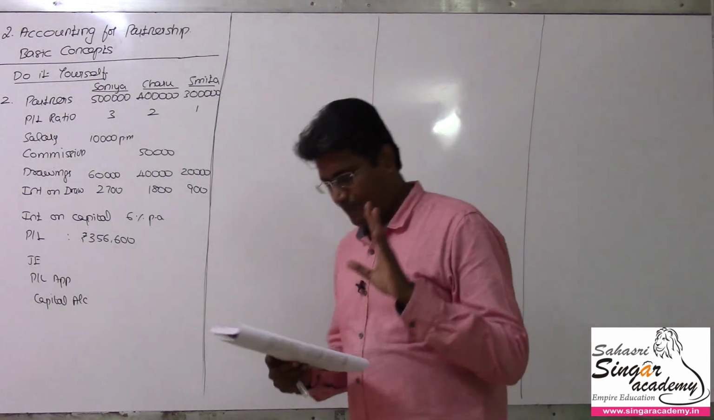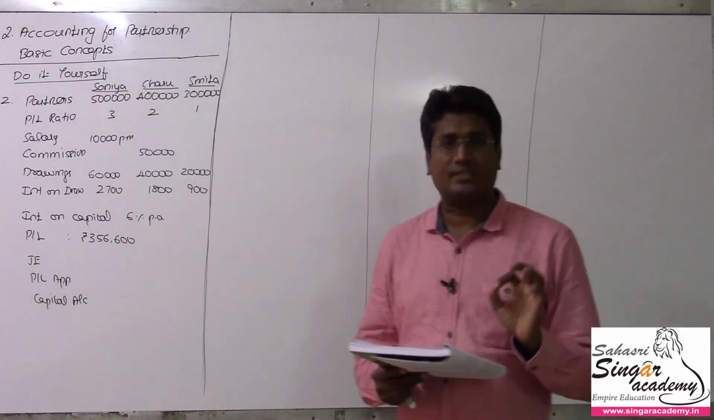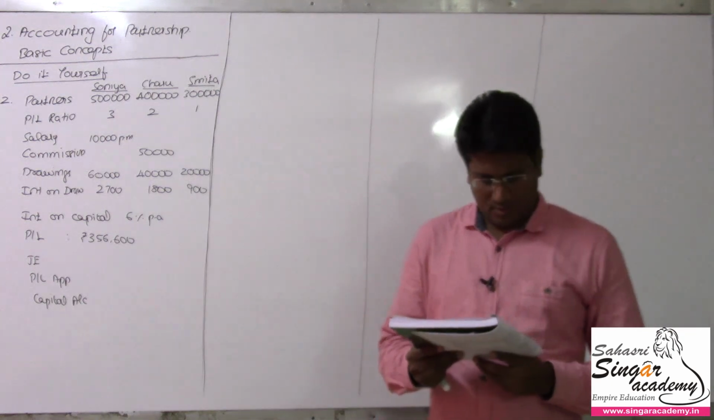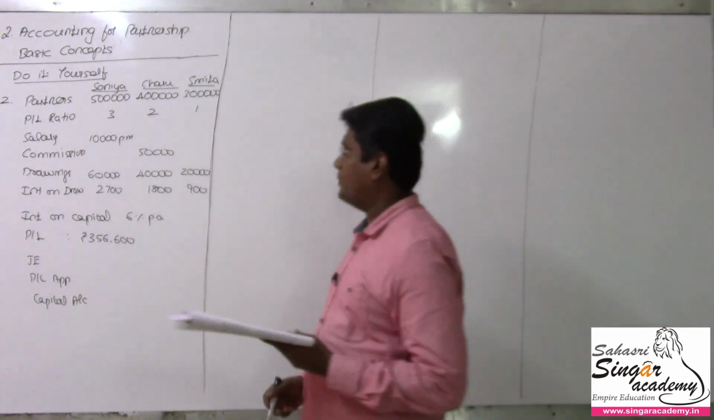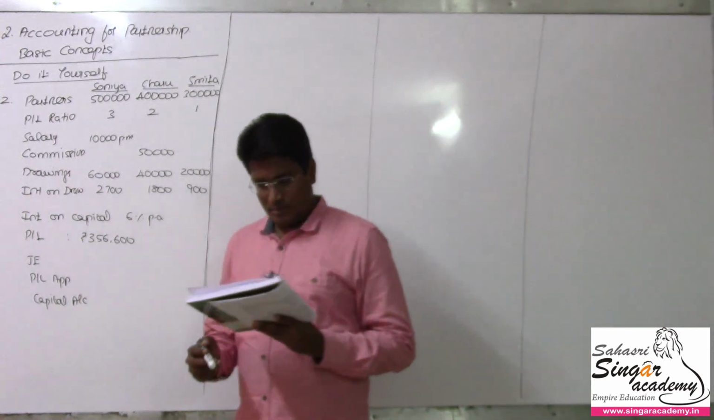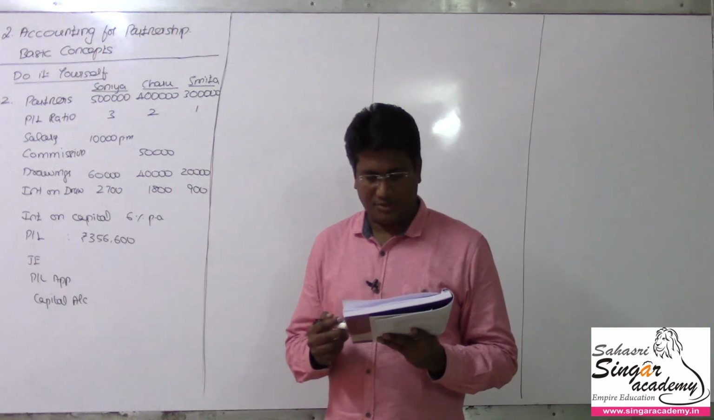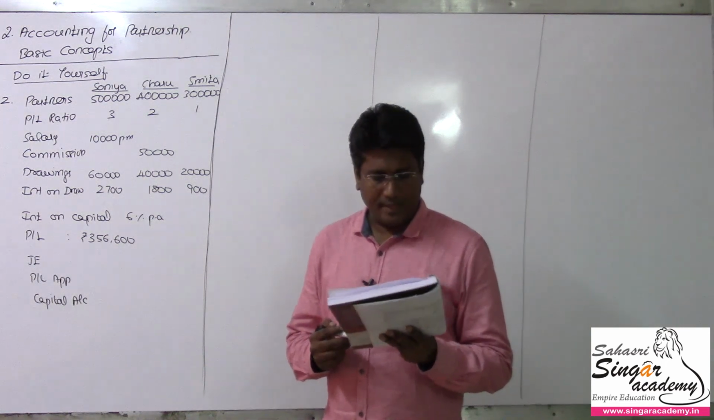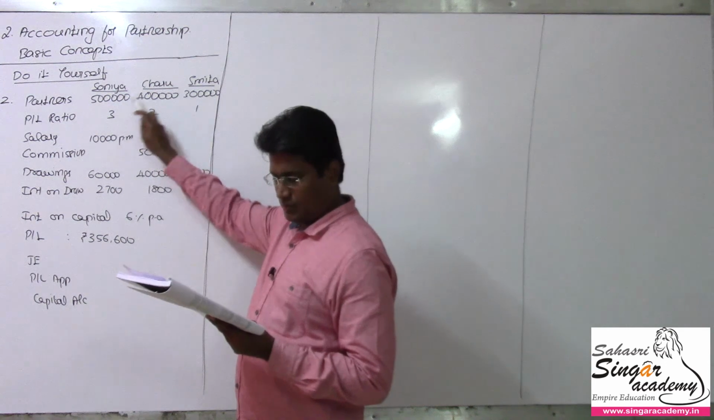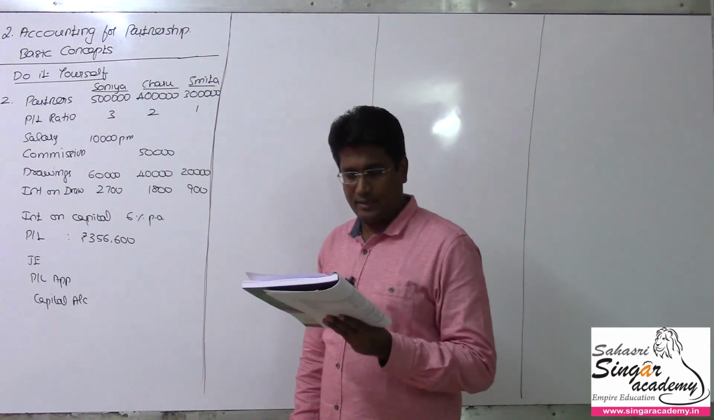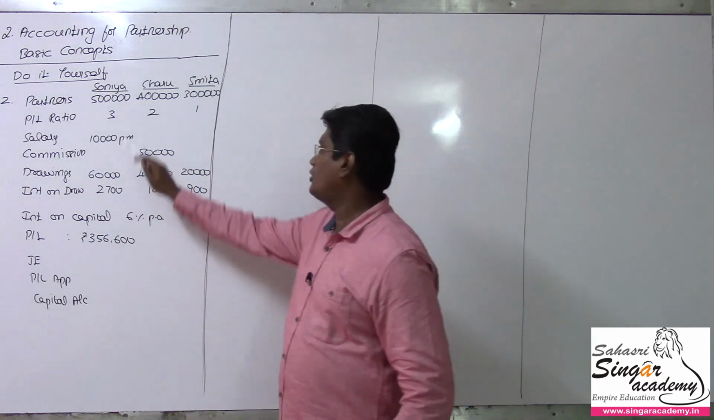Accounting for partnership basic concepts, where we are going to discuss the do it yourself problems. Number 2. Sonia, Charu and Smita started a partnership firm on 1st April 2017. They contributed rupees 5 lakhs, 4 lakhs and 3 lakhs respectively as their capitals and decided to share profits and losses in the ratio of 3:2:1.